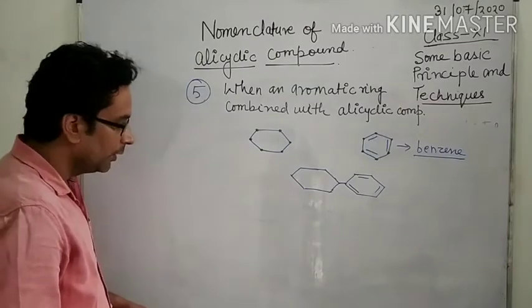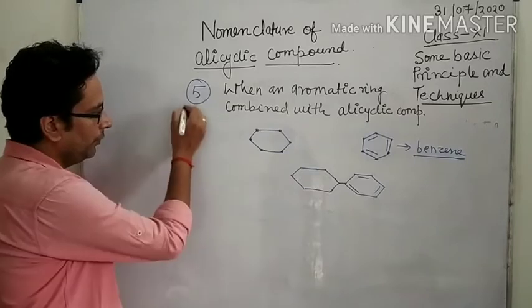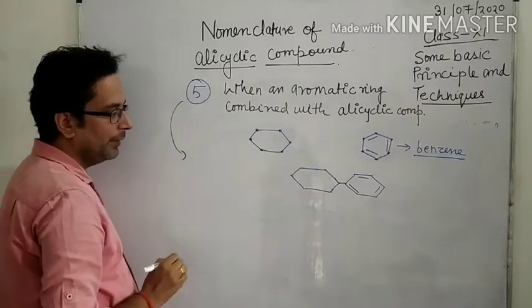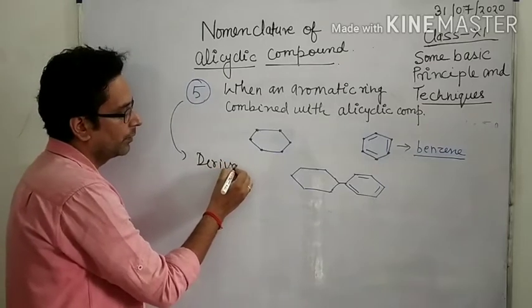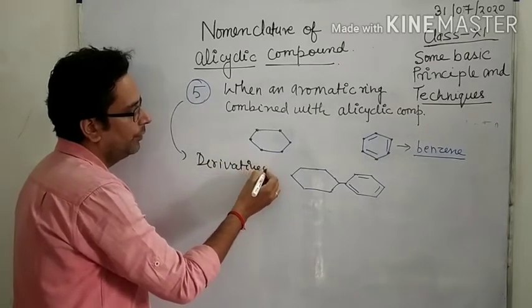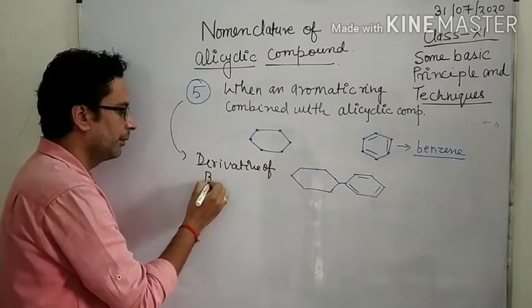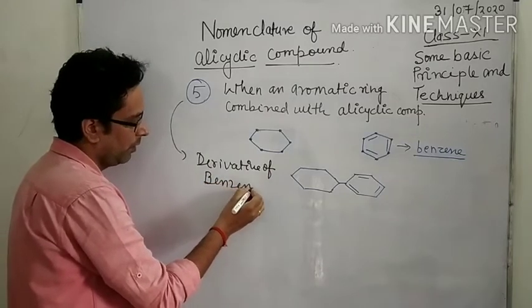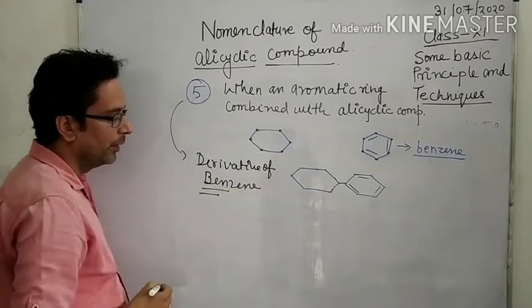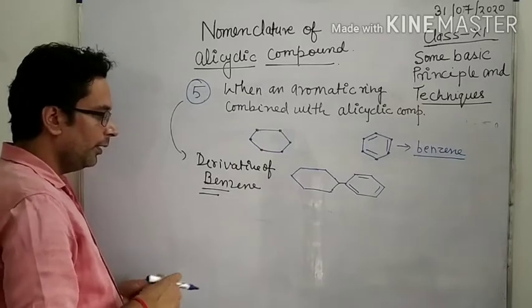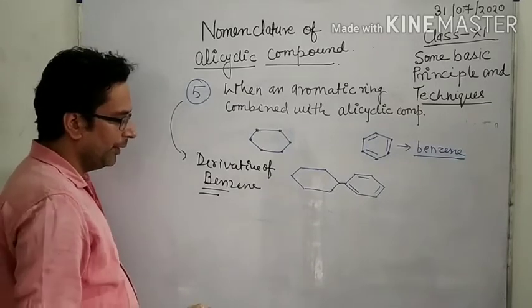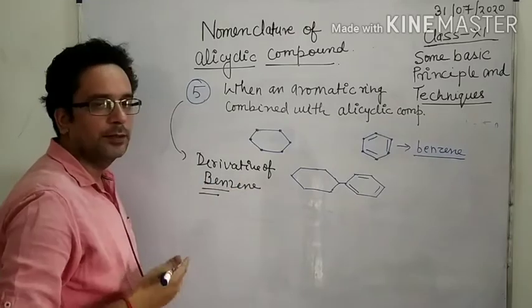Now the IUPAC name of this compound. For this, write the name as a derivative of benzene. What is the meaning of derivative of benzene? In a simple way, benzene is a suffix.